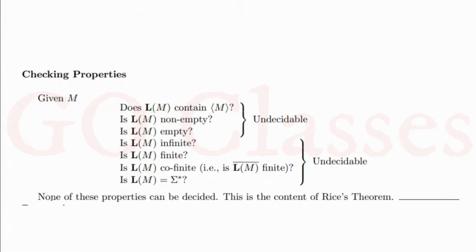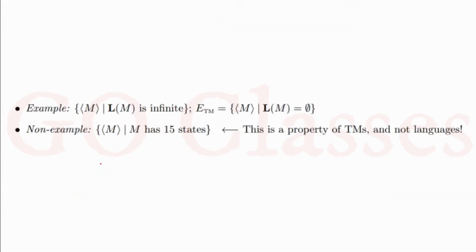If this point is clear, let's take this example. He's saying the set of Turing machines such that L(M) is infinite. Yes, again this is a non-trivial property, so you can say that this language is undecidable.